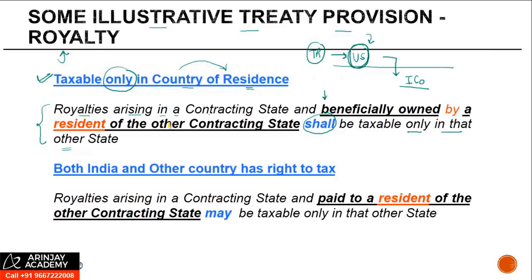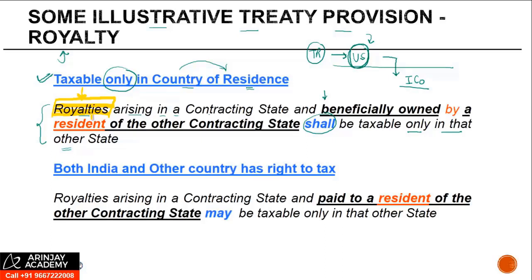So whenever you are looking at such a statement, the first thing is it says royalties. Now, what is the significance of this first word, royalties? The significance of this word is that unless and until the payment under consideration qualifies as royalty within the meaning of royalty, it is not covered here.